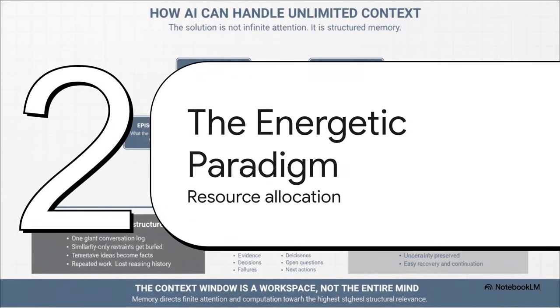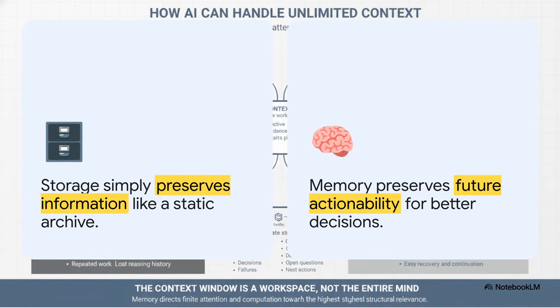All right, let's step into Section 3, the energetic paradigm. We really need to start framing memory as a system of resource allocation. Now, what's absolutely fascinating here is the stark contrast between simple storage and true memory. Under this energetic paradigm, we have to face facts. An AI agent has finite attention and limited computational energy. It physically cannot light up every piece of stored info at once.